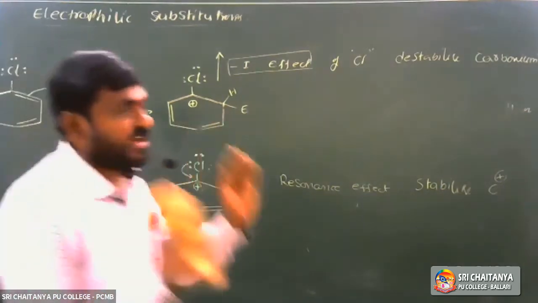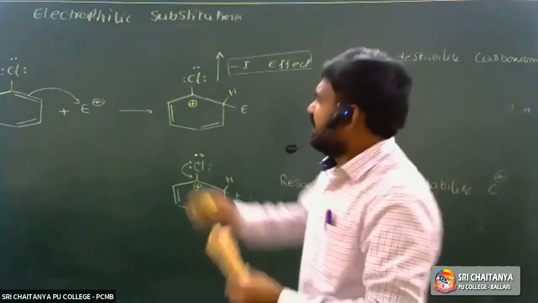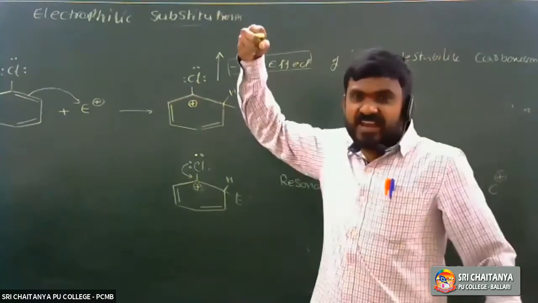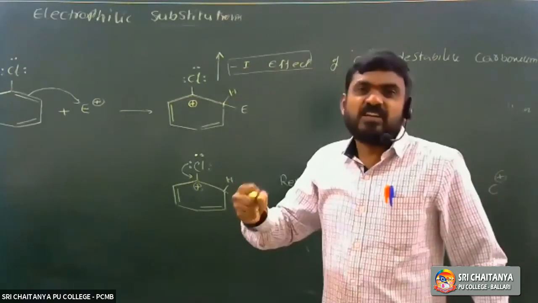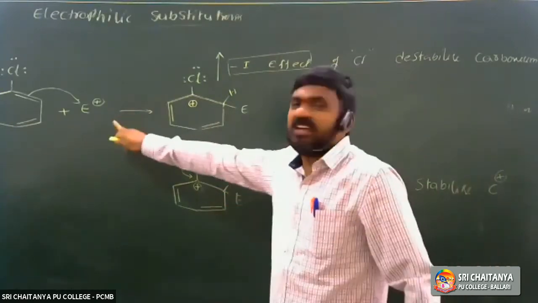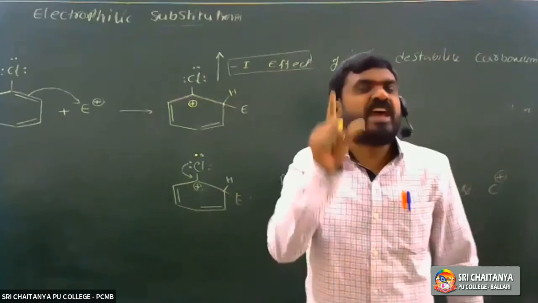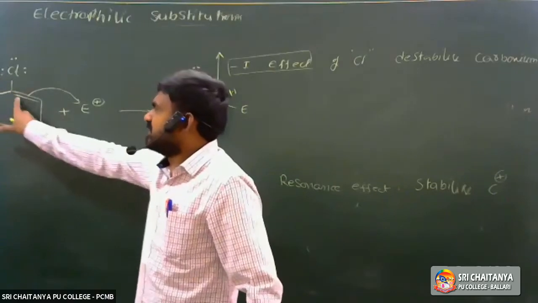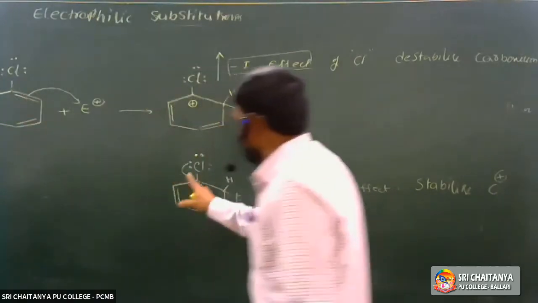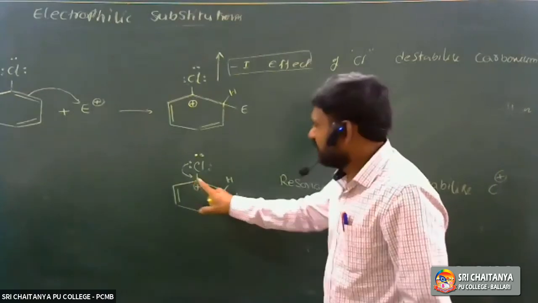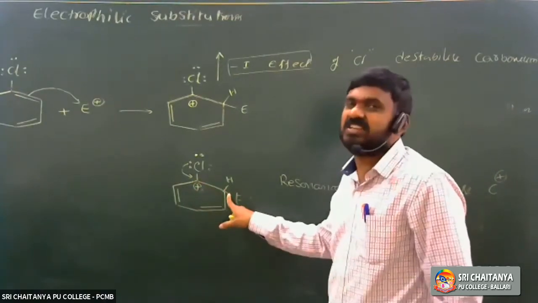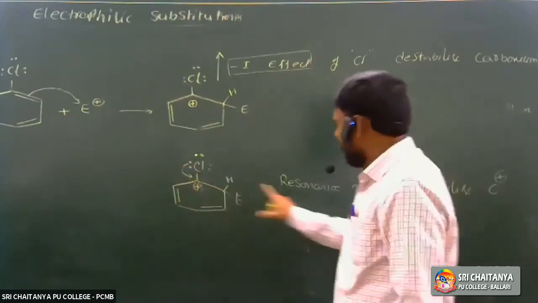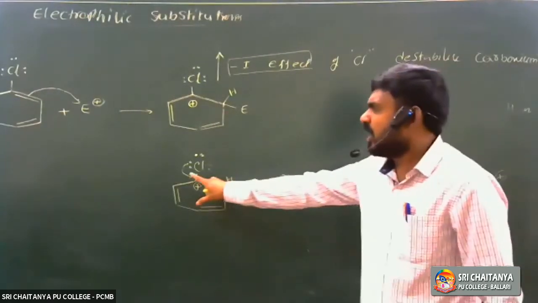So chlorobenzene and benzene, which is more reactive towards electrophilic substitution reactions? Benzene, because chlorine has a minus I effect. Due to the minus I effect, the reactivity of halogen is less, hence it is considered a ring deactivating group. Next, chlorine has 3 lone pairs. These 3 lone pairs are in conjugation with the pi electrons, so these lone pairs are involved in resonance. So in ortho and para positions, electron density increases. So it is an ortho para directing group.